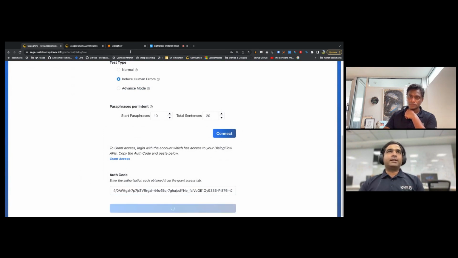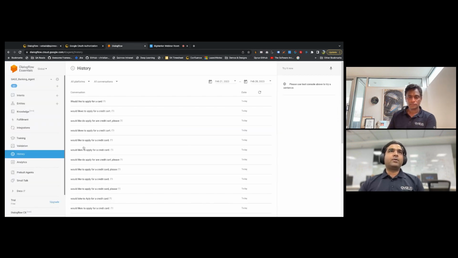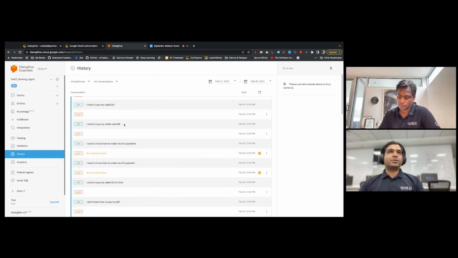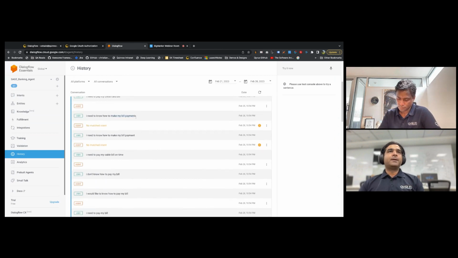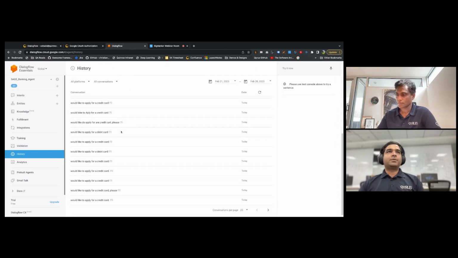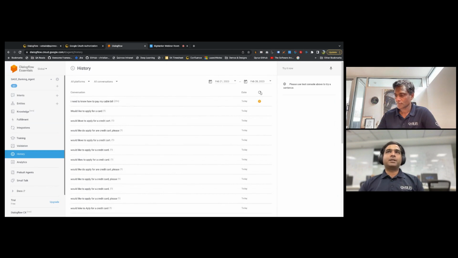Once I start running the test, let's quickly switch to Dialogflow to see what's happening, right? When I go to history, you can see that there are aspects which have already started. You see here are the things which have started picking up, right? So this is now 15. There are multiple things which are sort of unconnected, and some things which are malformed and so on and so forth, right? So we can keep doing this, and once it hits 25 plus, it's sort of done.